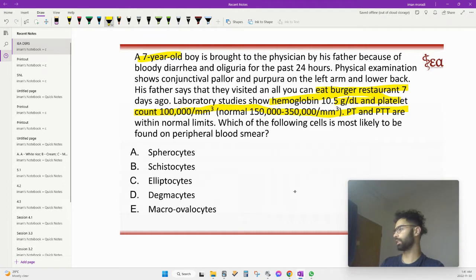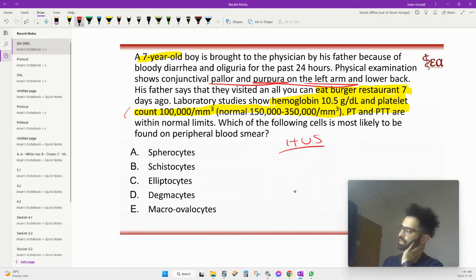7-year-old boy is basically described as a boy who ate a burger and now has low platelets, right? Right, low platelets. Okay, what a scary place to be, to have low platelets after eating a hamburger. So this is like HUS, hemolytic uremic syndrome. There's not a lot of this. Oh, and we got purpura on the left arm.